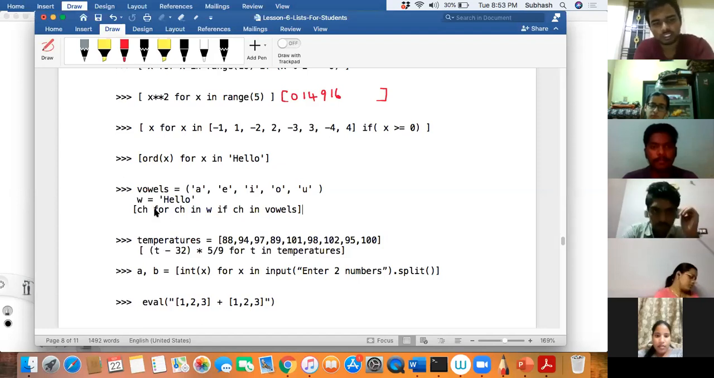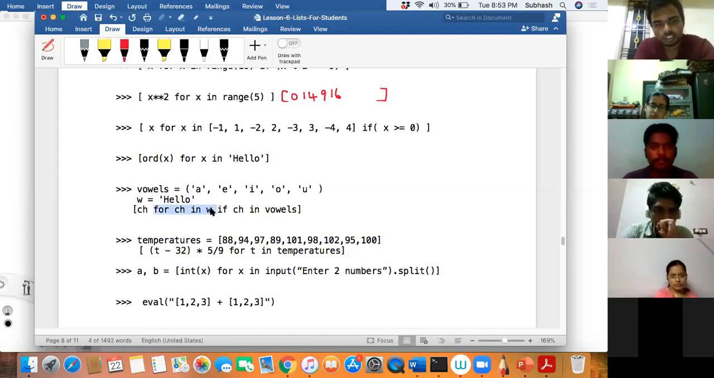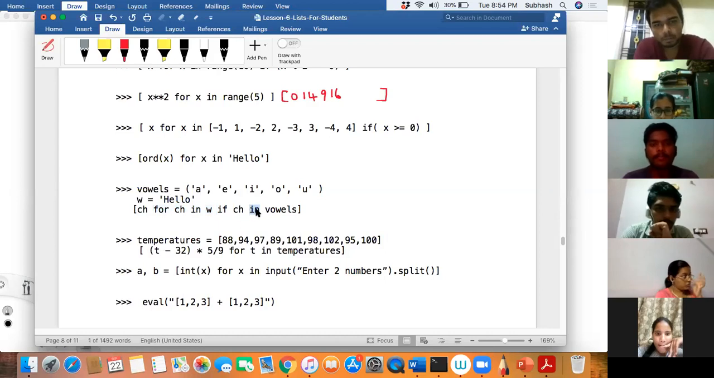First of all, is the for statement correct? Yes, sir. Is W a sequence? Yes, sir. Okay, then CH in vowels. If CH in vowels, so here what does it become? It becomes a membership operator, correct? Yes, sir. It becomes a membership operator over here. Okay, then this is an if condition over here. Okay, tell me.